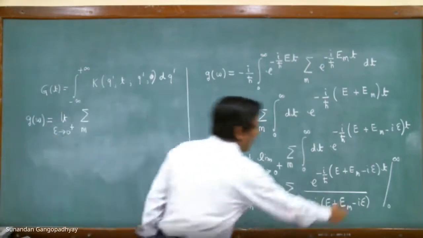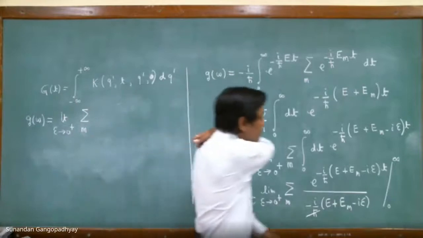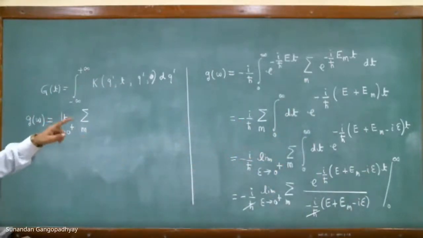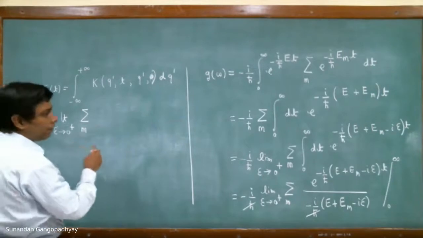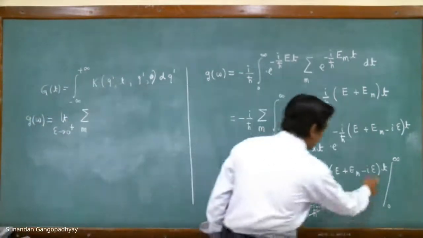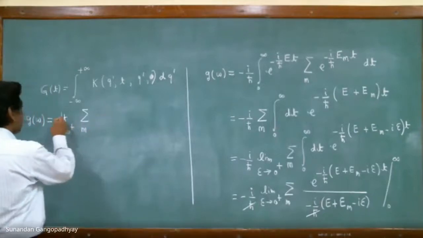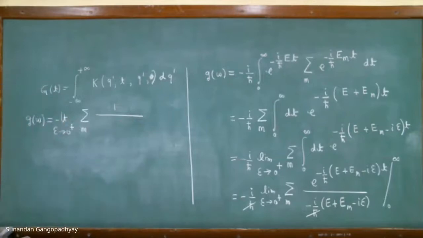Now, at the limit infinity, the result is 0. Why? Because epsilon is greater than 0, so e to the power of minus epsilon infinity goes to 0. So the first factor is 0. And then at the limit 0, this exponential is 1. And therefore, what we have is a minus 1 divided by